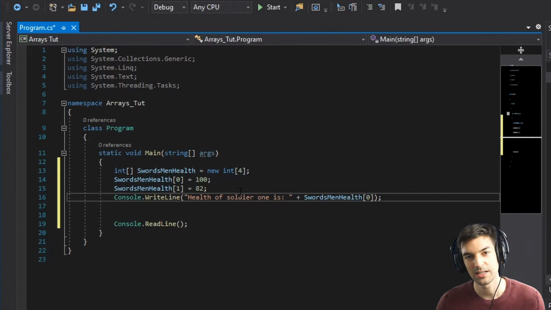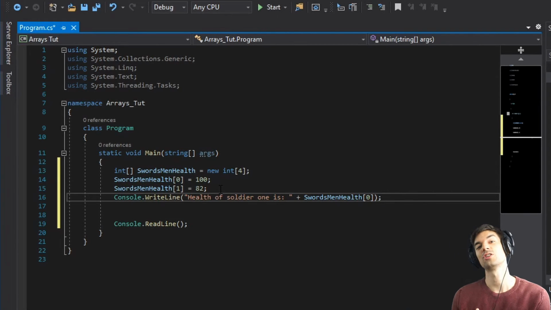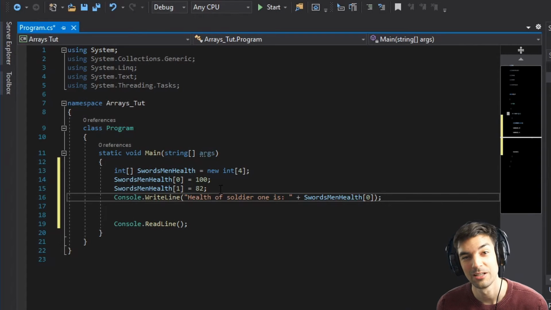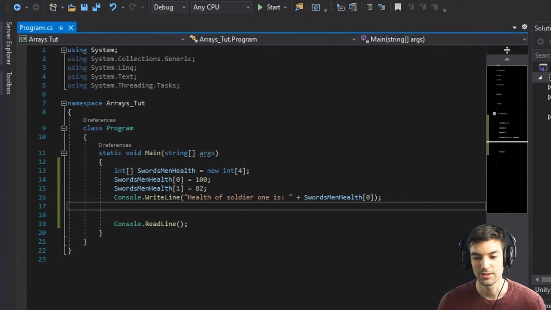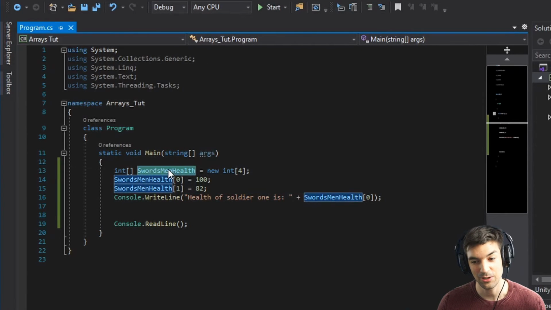You might have realized that there's a 0 and a 1, and it's basically not the same, but the thing is, the first soldier has the ID of 0, because in programming languages they start to count with 0, not with 1. Let's press start and test it out. Health of soldier 1 is 100. So this is how you create an integer array.